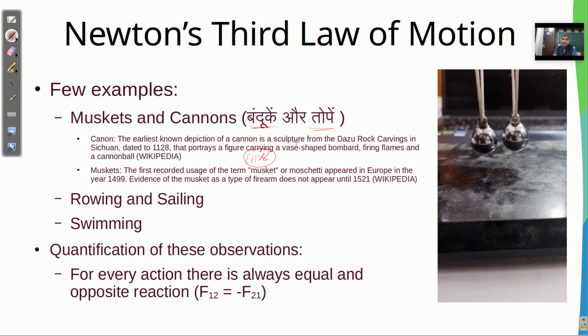right? And another, the first recorded use of the term musket, means बंदूकें, appeared in Europe in the year 1499. So that means बंदूकें और तोपें उस टाइम एक कॉमन सी चीज थी. And then another example is the rowing and the sailing, because what will happen जब हम